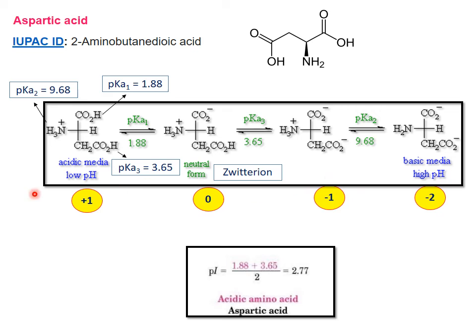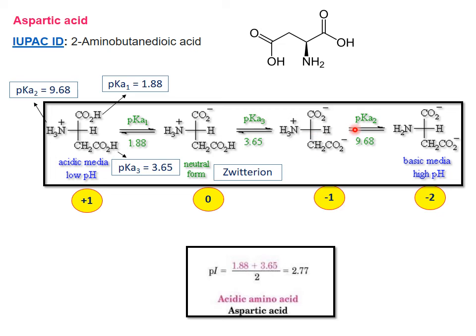For the 50% neutral zwitterion, removal of the proton from the side chain acid group forms a -1 charge.